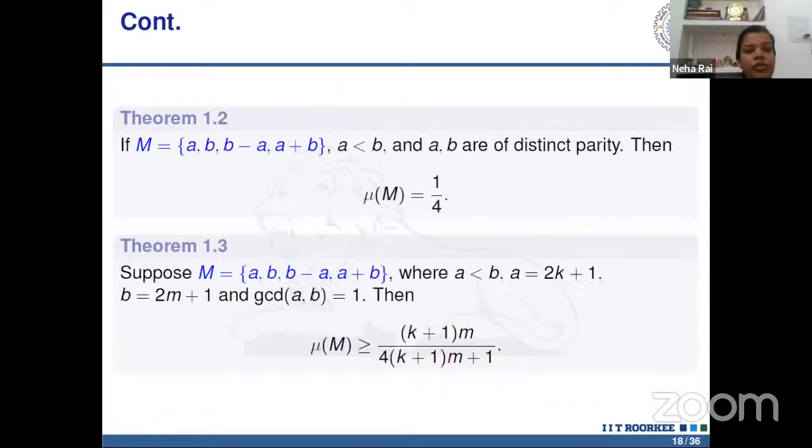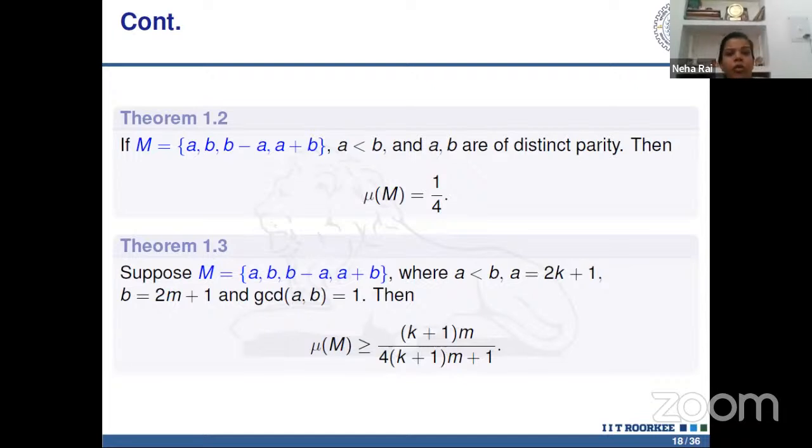Also they discuss the 4-element family {a, b, b-a, a+b}. In Theorem 1.2, they take a and b of distinct parity, and then the maximal density is 1 by 4. And in the next result, they take a and b both odd, and then the maximal density is greater than or equal to this quantity.